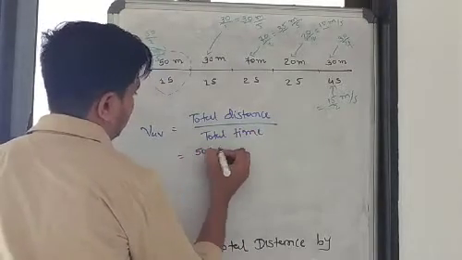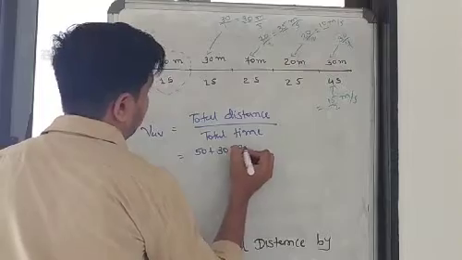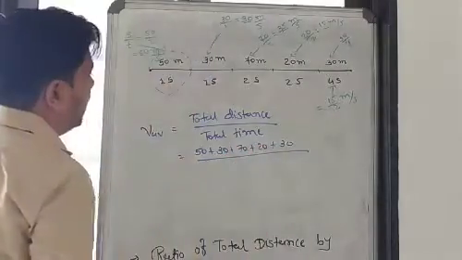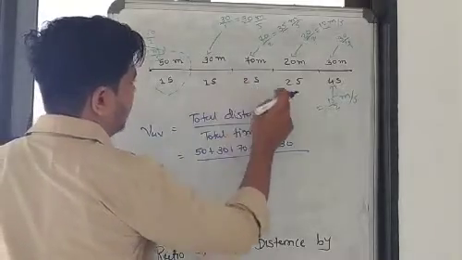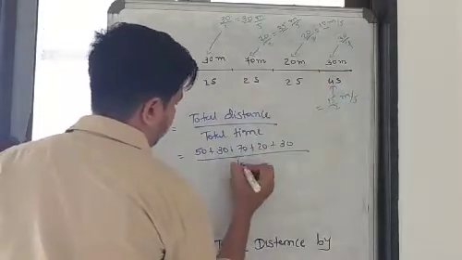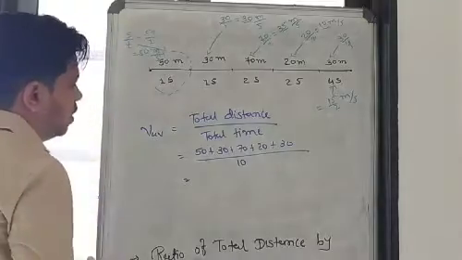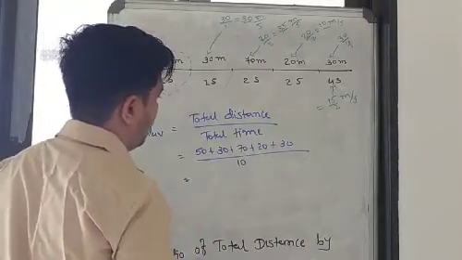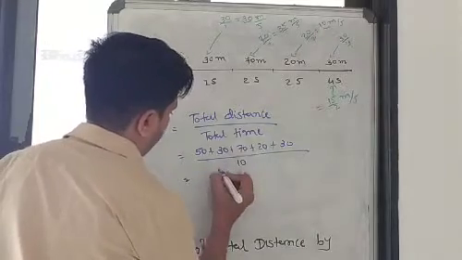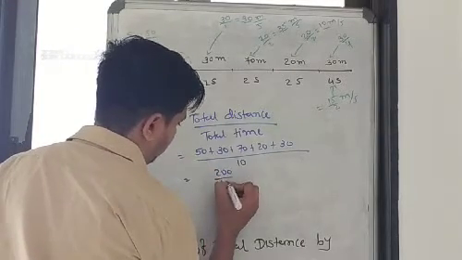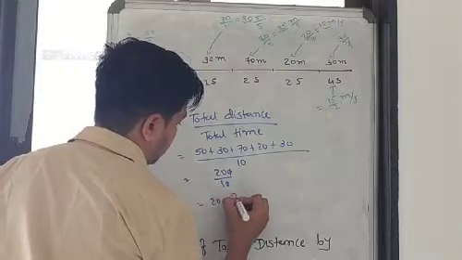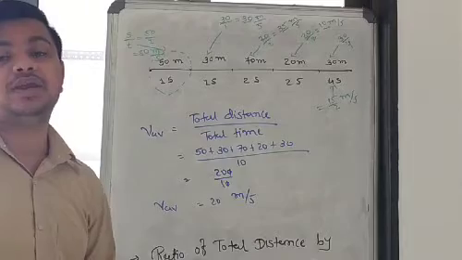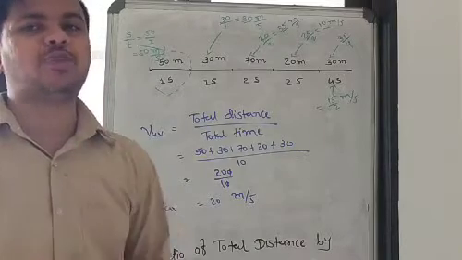Distance is 50, 30, 70, 20 and 30, divided by 1, 2, 3, 4, 5, 6, 7, 8, 9, 10. 70 plus 30, 100, 200. 200 by 10. The zeros cancel out and it gives you 20 meter per second. So our average speed is 20 meter per second, not 26.5.